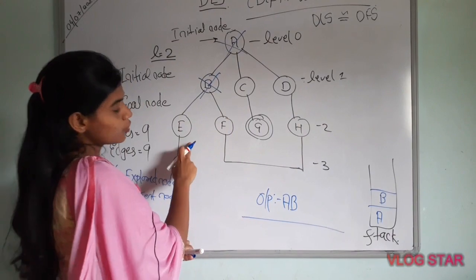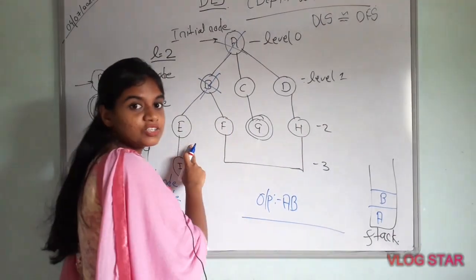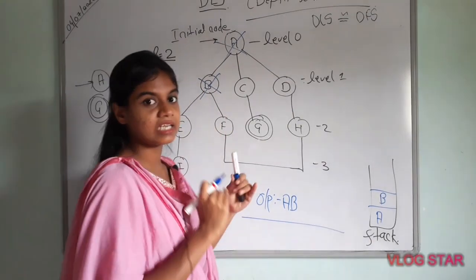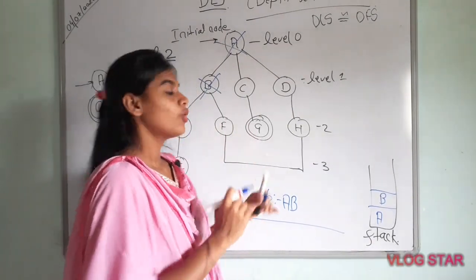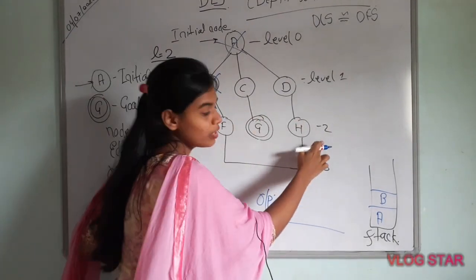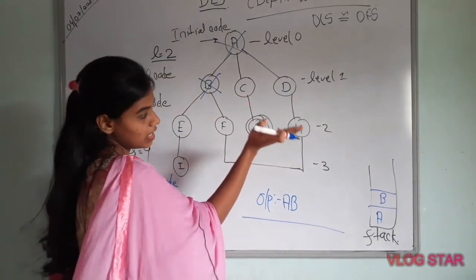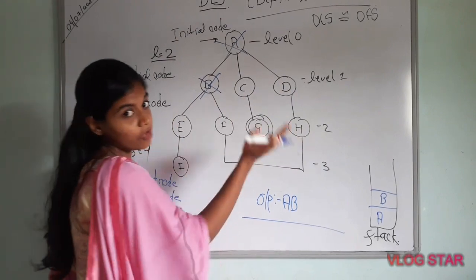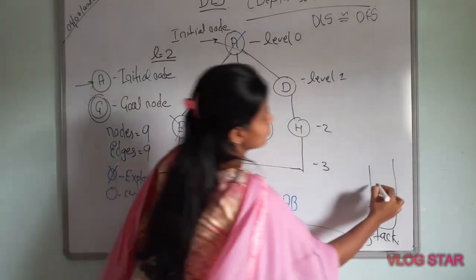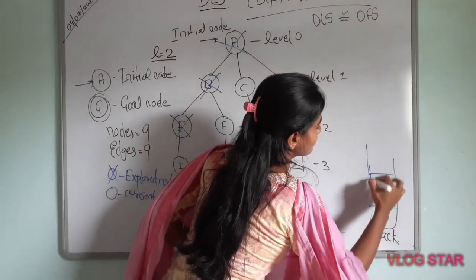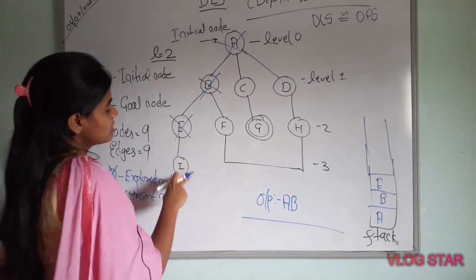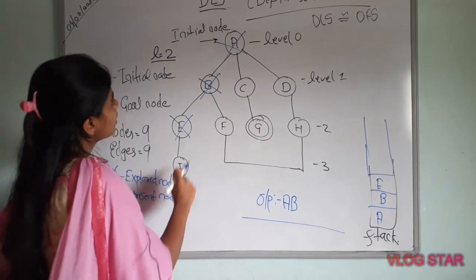After B we will go to E, because depth limited search is a depth first search and it goes in a depth-wise manner, traveling to the end of the leaf node. Our end leaf node is E because our limit is only 2, not 3, so we will not go further. So we make E an explore node and put E on the stack.